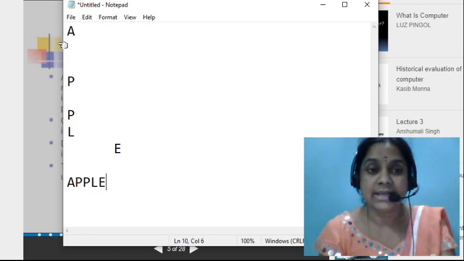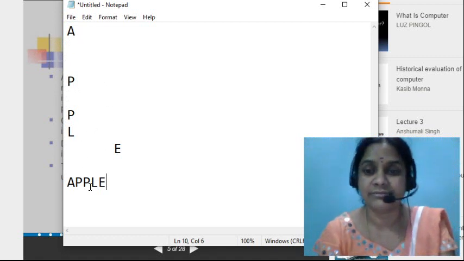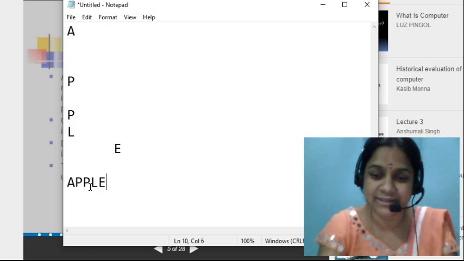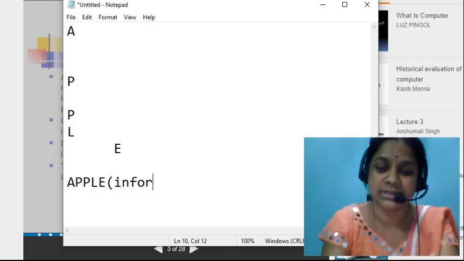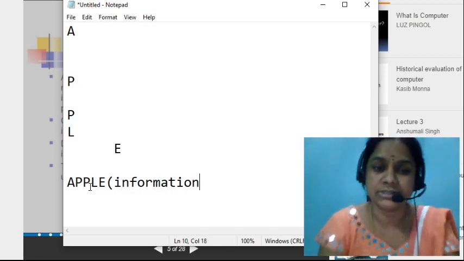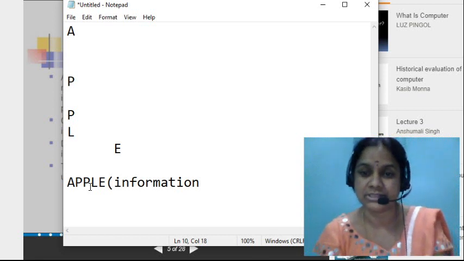The data does not have a meaning. The collection of data is known as information. Are you getting what I am saying here? Now this is known as information.